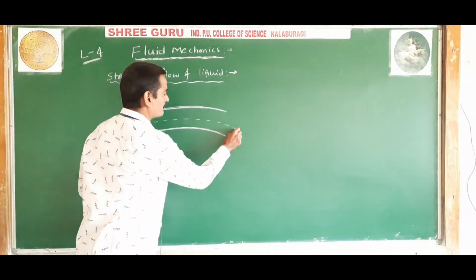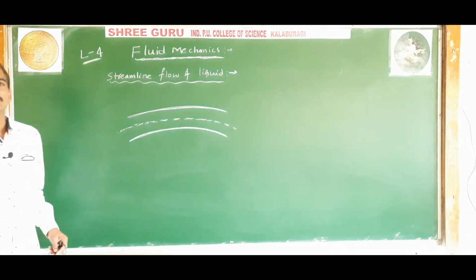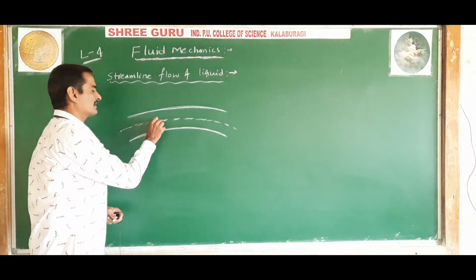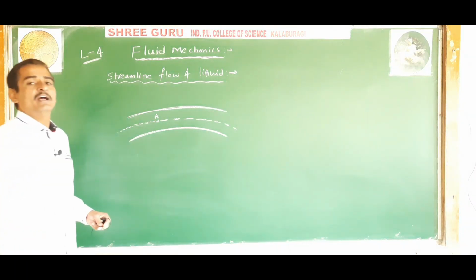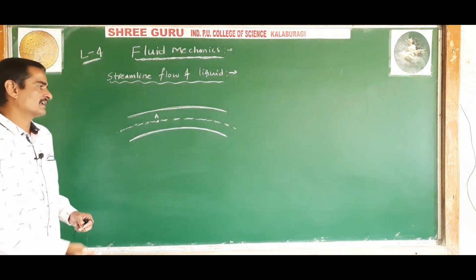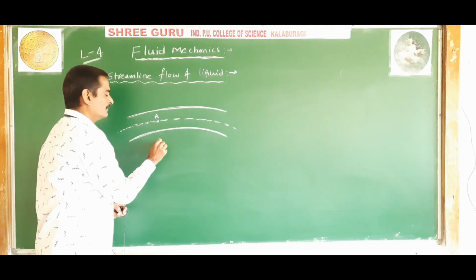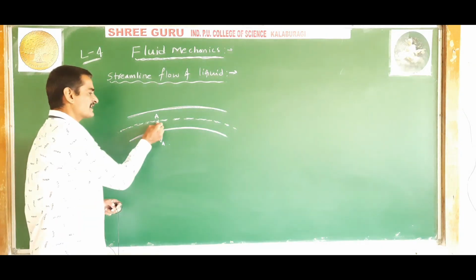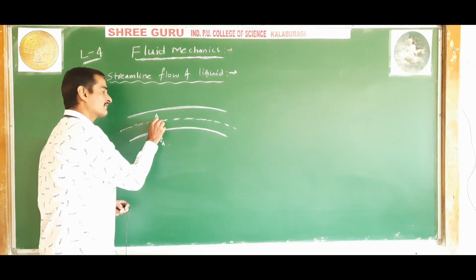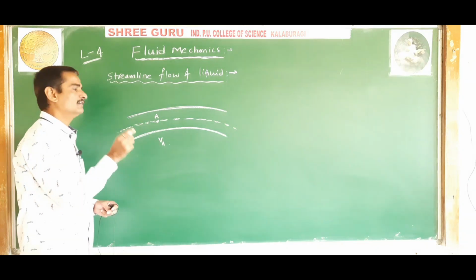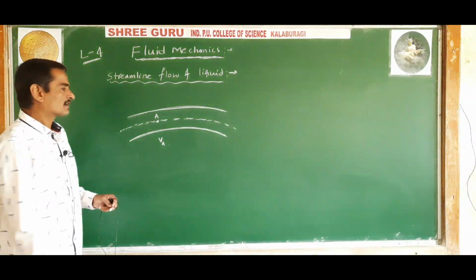Let us say this is the path of the streamline. If all the particles of the liquid passing through a given point, let us say this point A, have the same velocity as that of the preceding particle. That is, a particle passes through the point A, the velocity of that particle is Va. Next, another particle of the fluid comes to the point A, and the velocity of that particle also has to be the same. That is, the velocity of all the particles of the liquid at a particular point will remain constant.